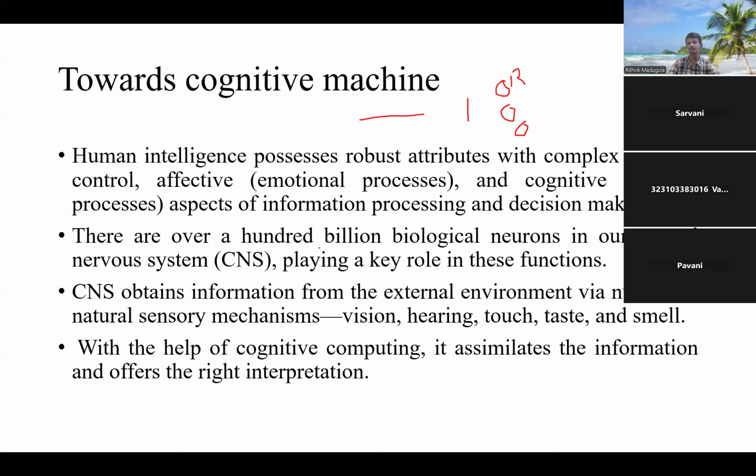As far as cognitive machines are concerned, we are going to train the biological neurons with some sort of mechanisms so that they have their own cognition. That means it is going to act on its environment. Based on the environment, it is going to act and make use of the environment. These two are the major things possessed by machine cognition. Whatever cognition humans possess should be given to the machine. This is the ultimate goal of any sort of neural network.